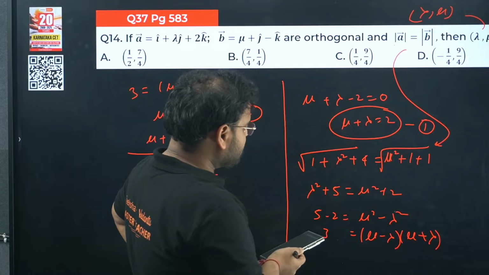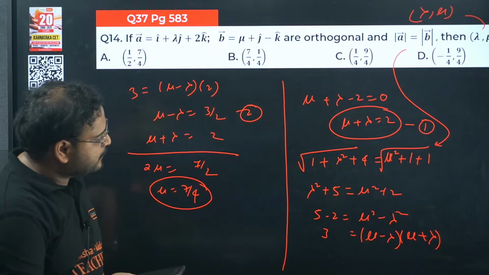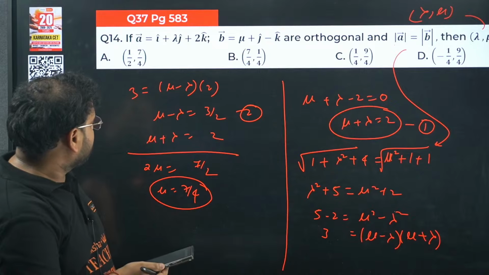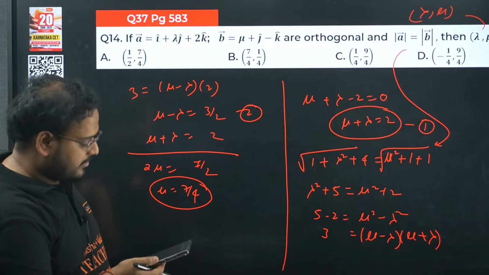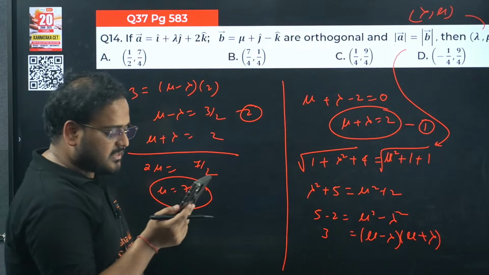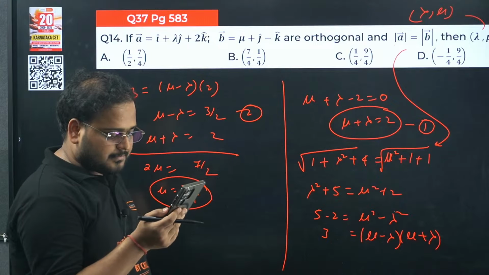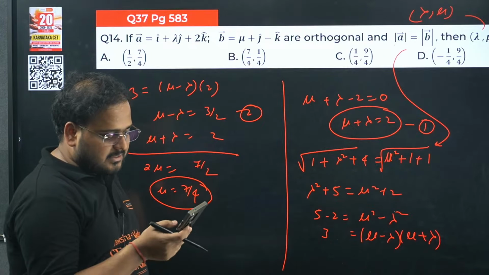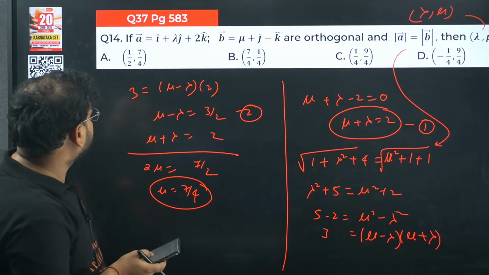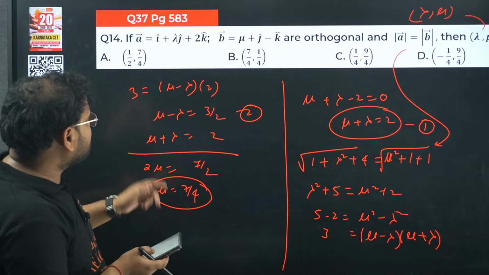Mu minus lambda times mu plus lambda, so mu minus lambda becomes 3 upon 2. That's also correct. 2 mu is coming as 7 by 2, so 7 by 4. It's coming as option A. I know option C is actually correct, but why is it coming like this? Mu is coming as 7 by 4. We'll cross check.